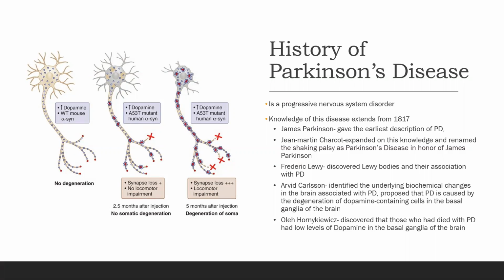Jean-Martin Charcot expanded on this knowledge and renamed the shaking palsy as Parkinson's disease in honor of James Parkinson. Frederick Lewy discovered Lewy bodies and their association with Parkinson's disease. Arvid Carlsson identified the underlying biochemical changes in the brain associated with PD and proposed that Parkinson's disease is caused by the degeneration of dopamine-containing cells in the basal ganglia of the brain.